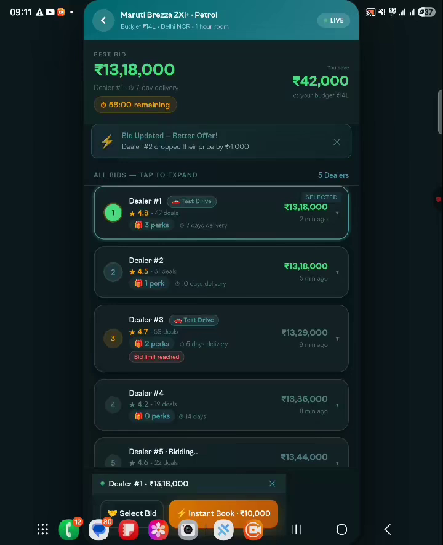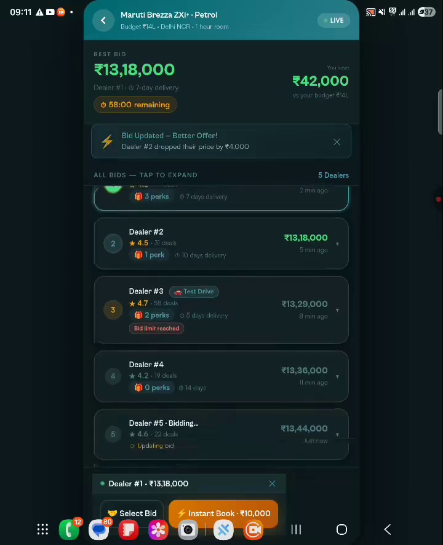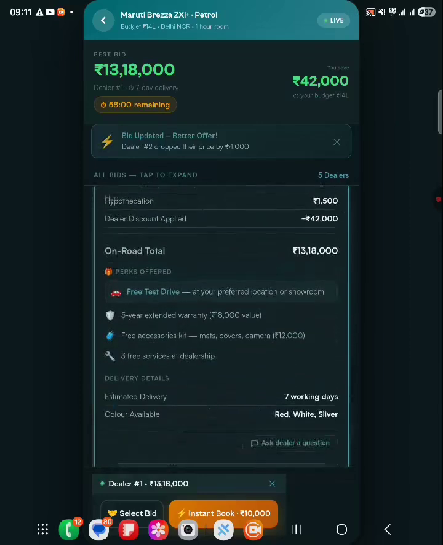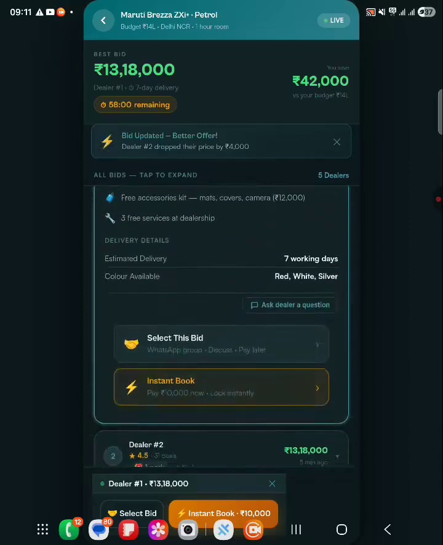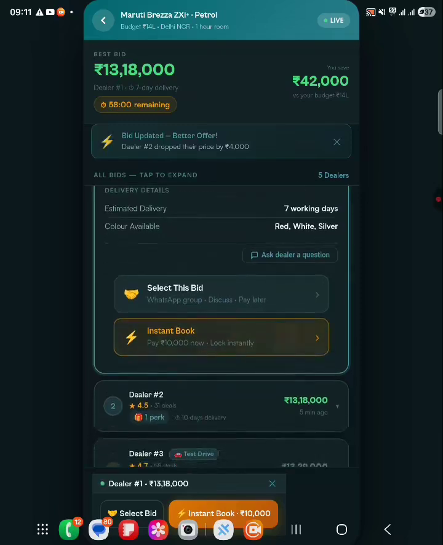We are not forcing him to do anything. So suppose this buyer wants to go with dealer number one. He has now two options. He can either select this bid, or he can just book this bid. So what do select this bid and instant book mean?